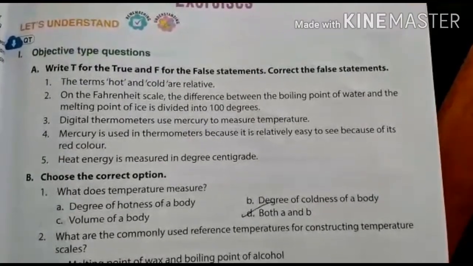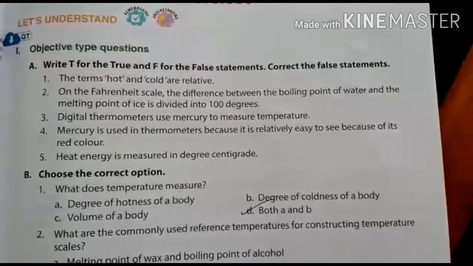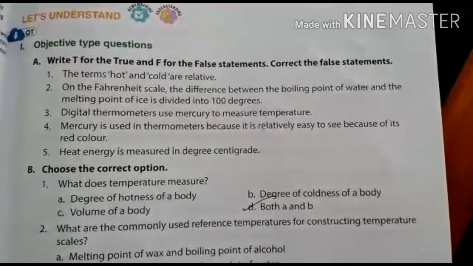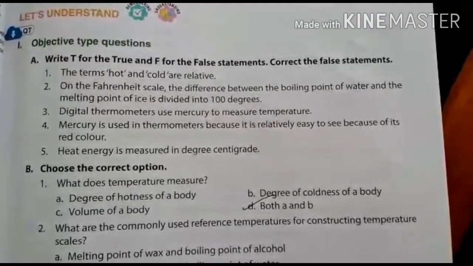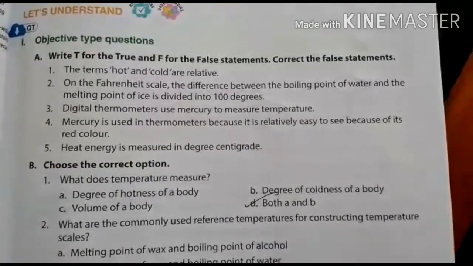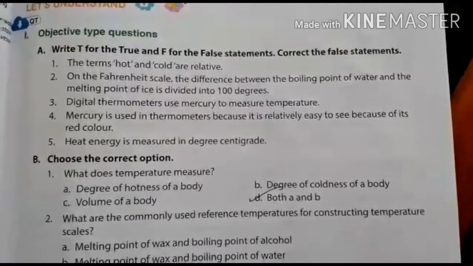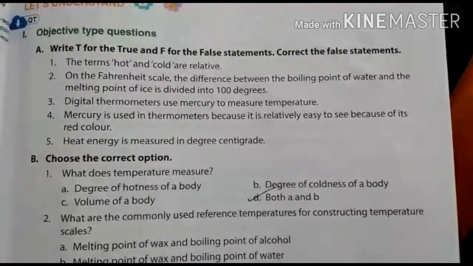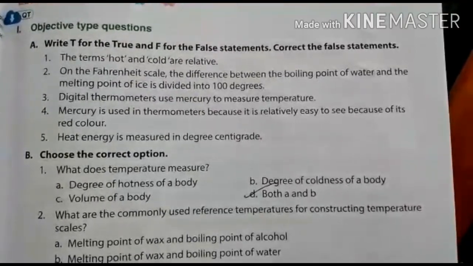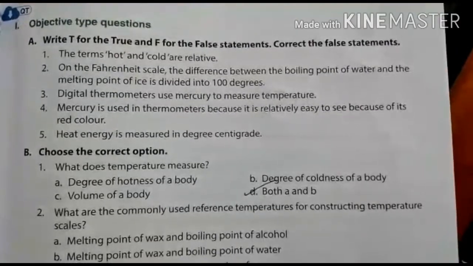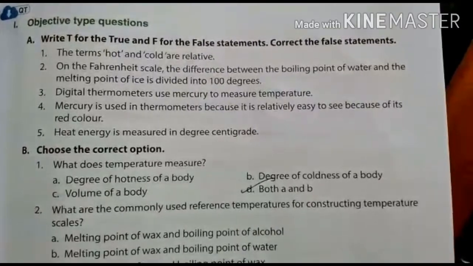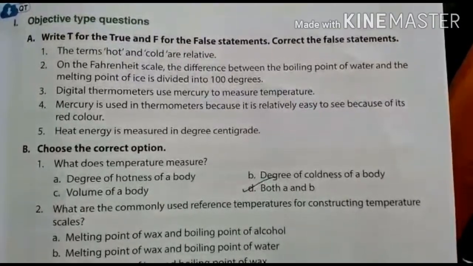Some probable types of questions which you will get in your online assessment 2 that will be conducted from 5th of October. In that you will get some multiple choice questions, some fill in the blanks type questions, and some descriptive type questions like question answer, and one word question answer also. We are going to do in this session only the objective type questions. For question answer you can go through the keyword section from your book, and in between the book also there are some questions. You have to go through that one also.